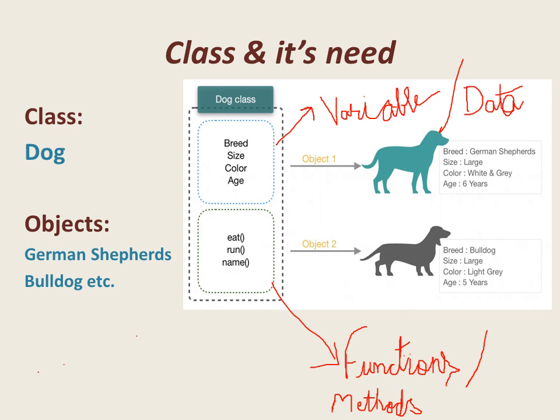So what is the need of the class? We can say that in Java everything revolves around objects and classes. Without classes we cannot develop any program in Java. This is the main need of a class in Java, and without classes we cannot create objects, as objects are the instances of the class. Here German Shepherd and Bulldog are the instances or objects of the class dog.